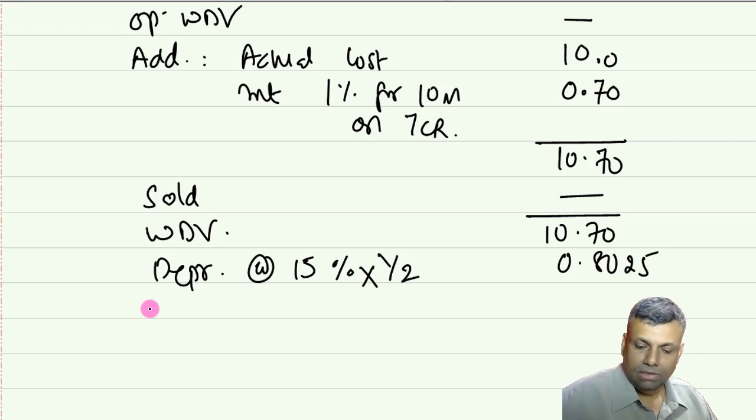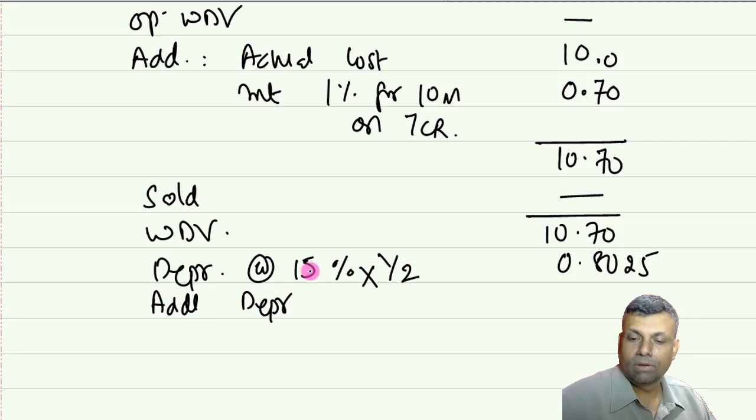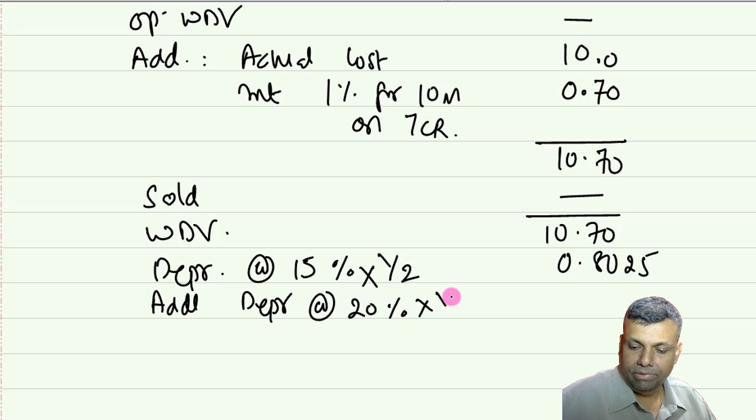Okay. Additional depreciation at the rate of 20% multiplied by half. That will be on your actual cost, and your cost is 10.7. So 10%, so it is going to be 1.07.